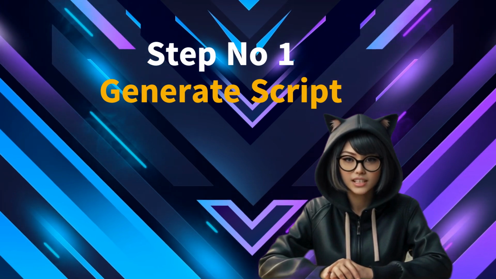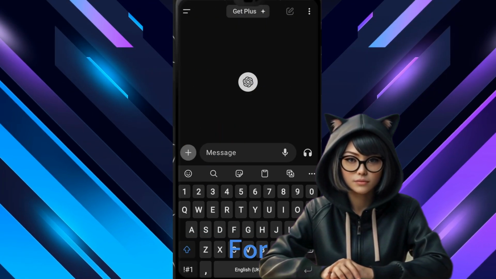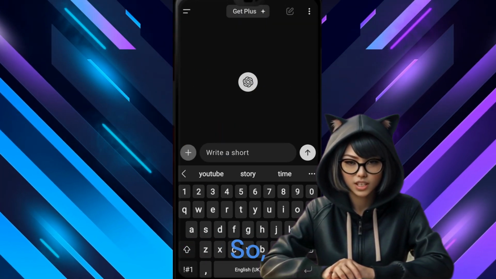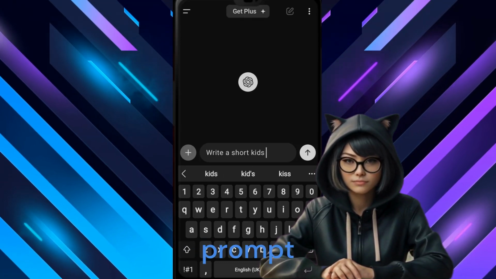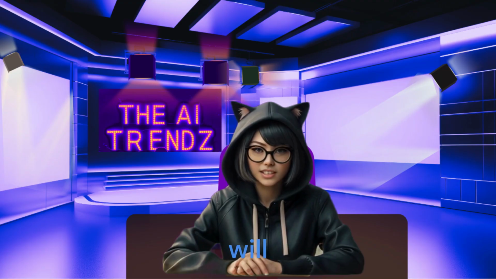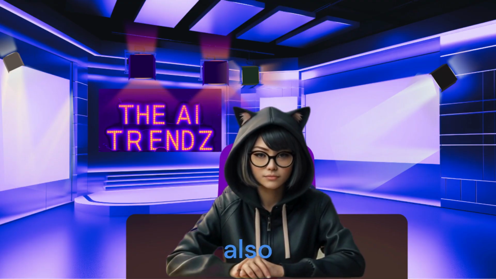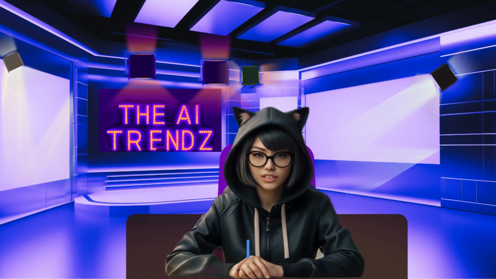The first step is to generate a story. For this, I always use ChatGPT. So, I open ChatGPT on my phone. Here, we will write a prompt for our story. I will write a prompt here, about 150 words in English. You can also write it in English. Now, I send it and see, it has written a story for us.